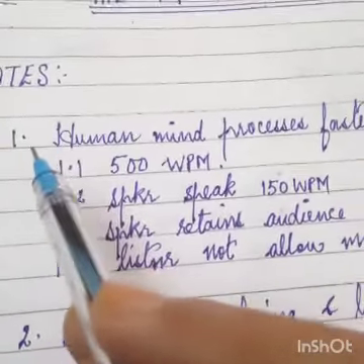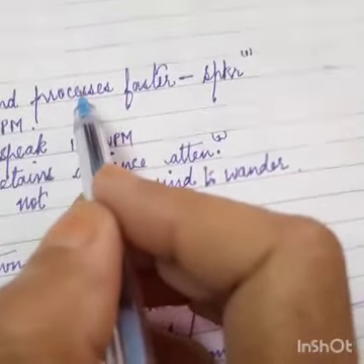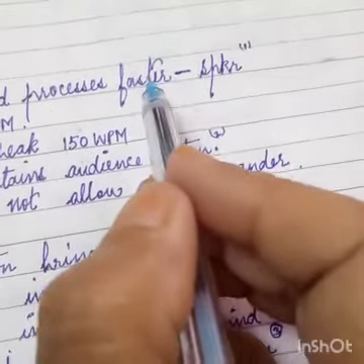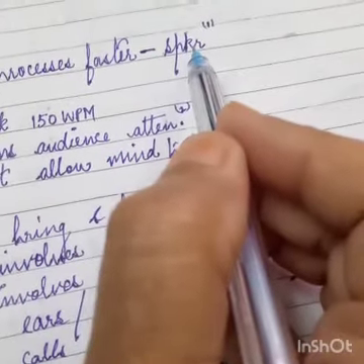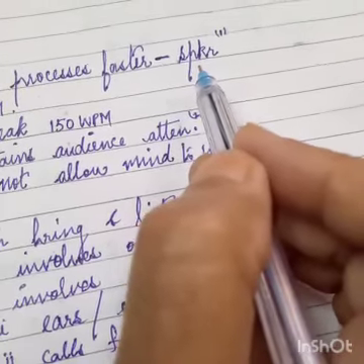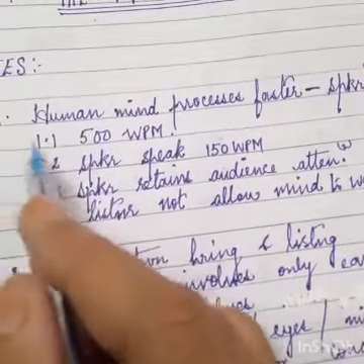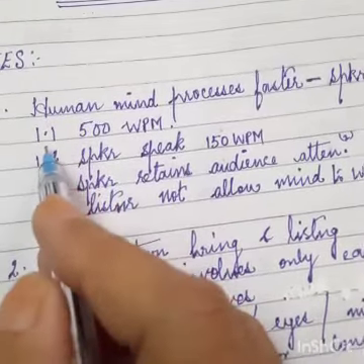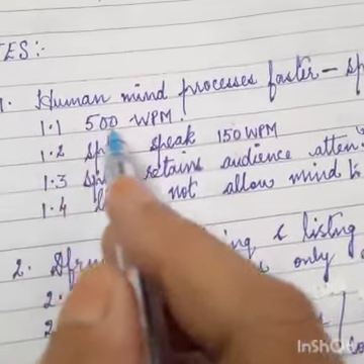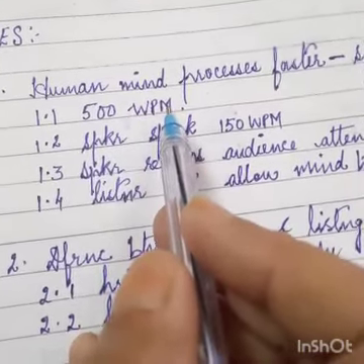So the first heading I have given is human mind processes faster than speaker. I've written a short form for the word speaker, SPKR. Then I've written here the subheading for the first heading. What did I write? 1.1. First I've written 500 words per minute.